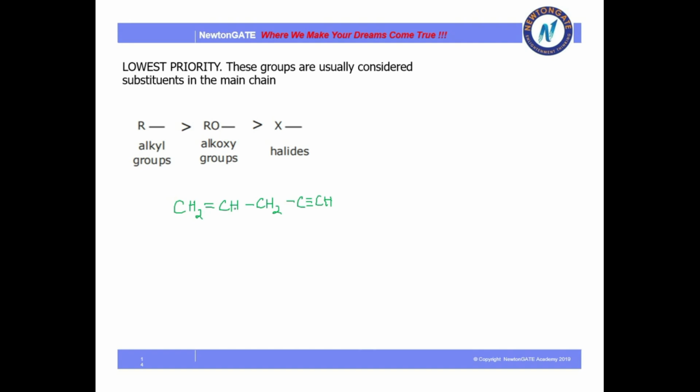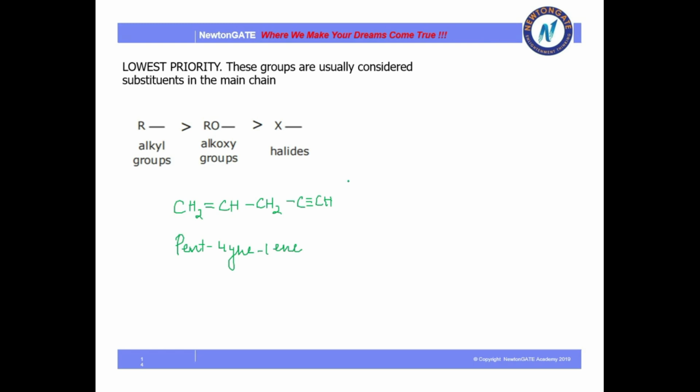Here there are 5 carbons. So how will you name it? It will be pent-4-yne-1-ene, or you can go for pent-1-ene-4-yne, whatever you wish. But the numbers are very important. So I hope it is clear.